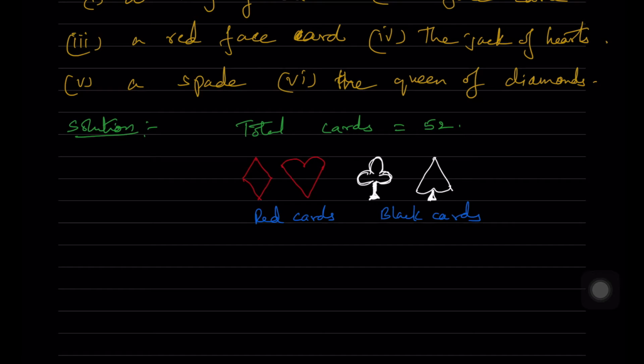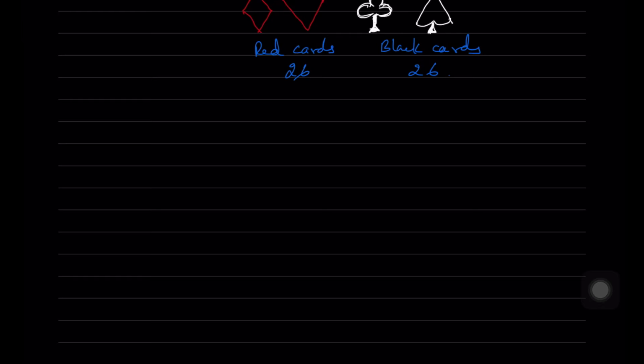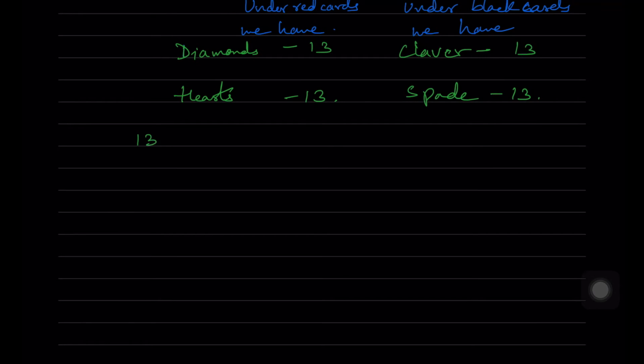So these are the different types of cards, and each one we have 13. In diamonds we have 13, in hearts we have 13, in clover we have 13, and spade we have 13. So red cards total are 26 and black cards are 26. Under red cards we have diamonds which are 13, hearts which are 13, and under black cards we have clover which are 13 and spade which are 13.